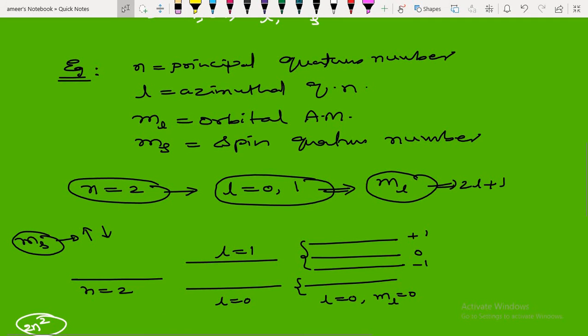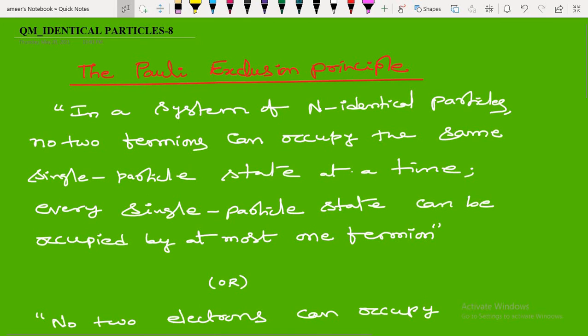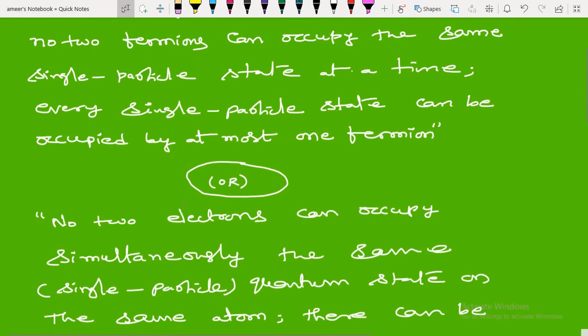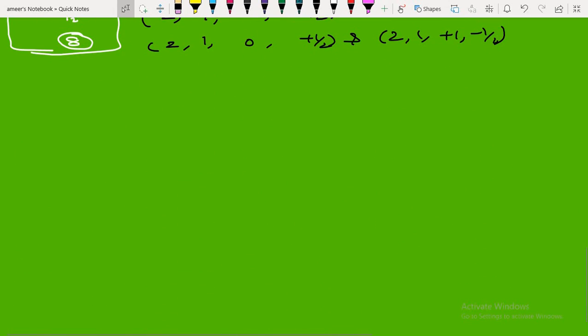So this is the statement of Pauli's exclusion principle. Okay. Even we can represent it in the Slater's determinant form also. This is one way of defining. Then we have defined another way of defining. Even another way is also there. Another way of defining is the so-called Slater's determinant form.